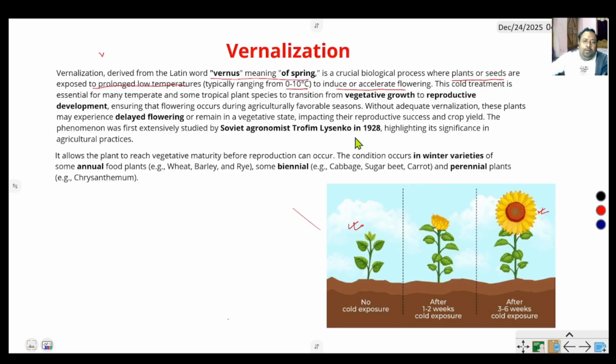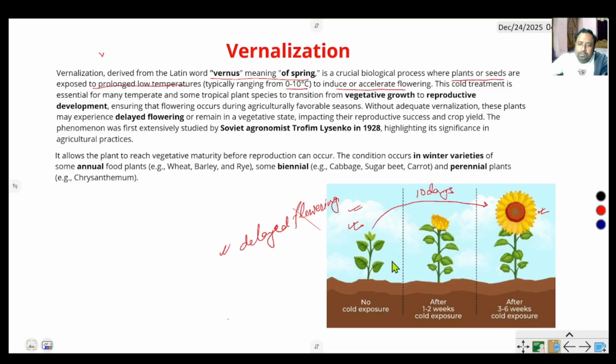Without vernalization, the plant shows delayed flowering. Without vernalization or low temperature treatment, the plant shows delayed flowering. Suppose this plant normally converts from vegetative growth to reproductive growth in 10 days.